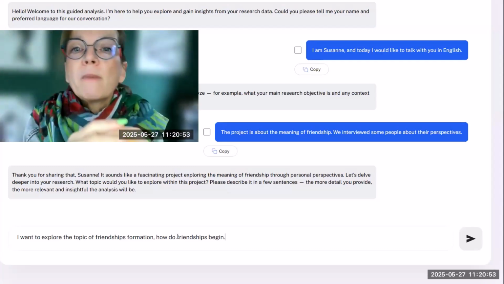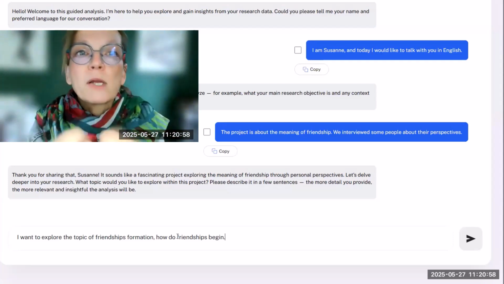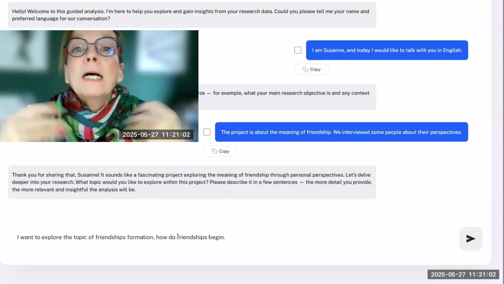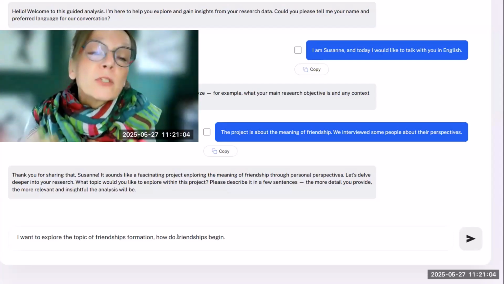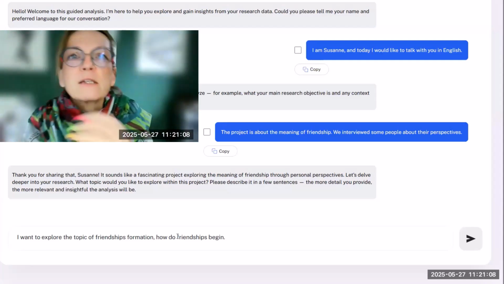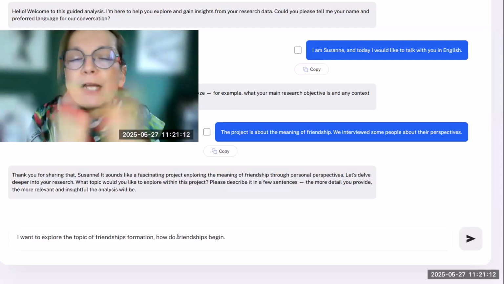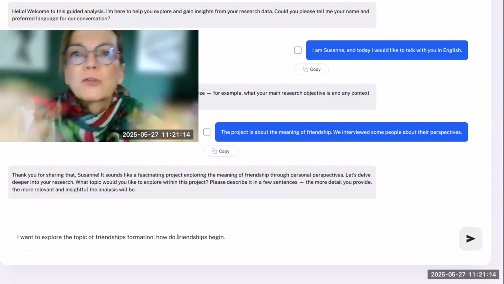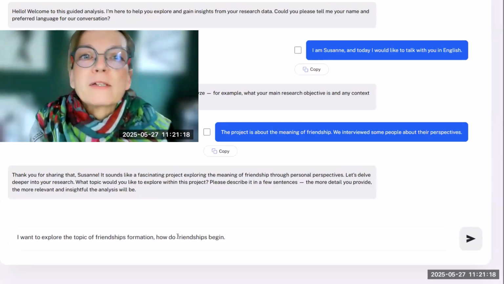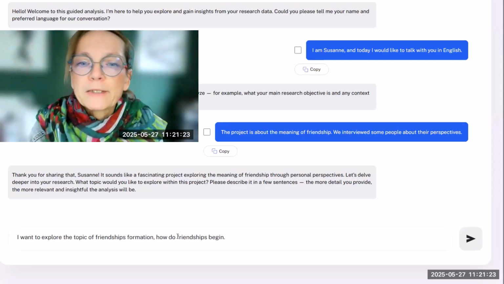But in your case, it might be a research question you have. By reading the data, you get some ideas on what would be nice to explore. Or you can also start with the theme analysis, get an overview of all the themes and say, oh, that is a topic I want to start exploring. Also think about a natural sequence: don't start with the end, but think about what fields are natural from the flow to start your analysis.